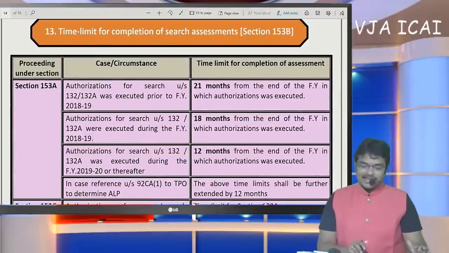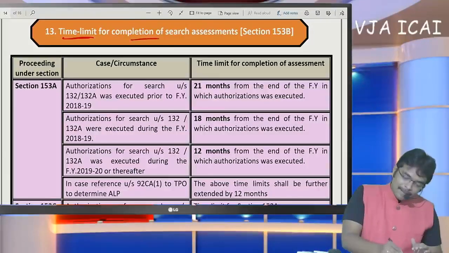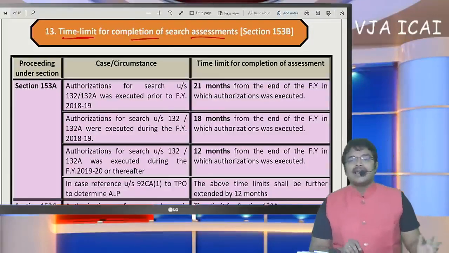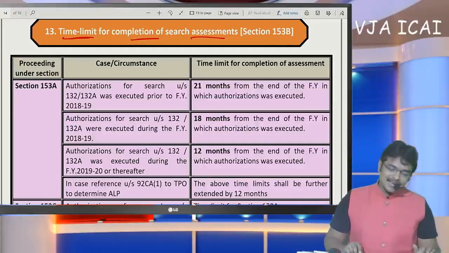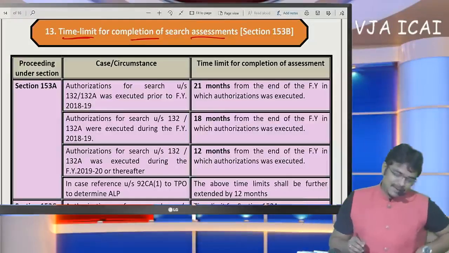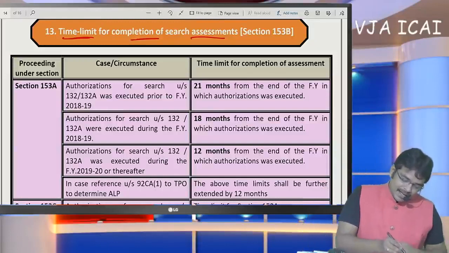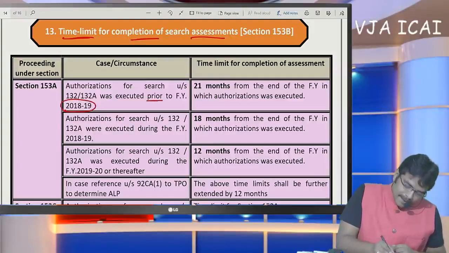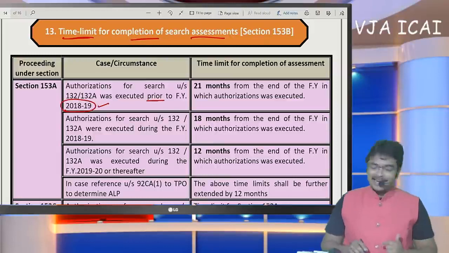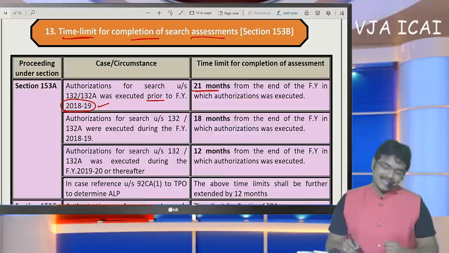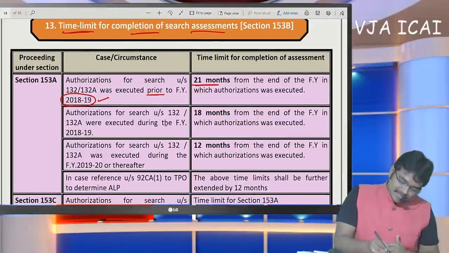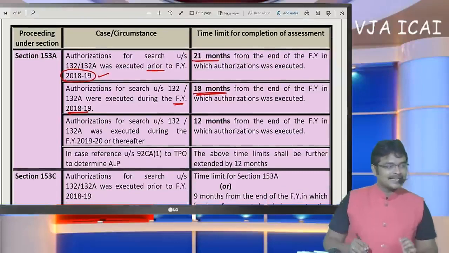And now we are in the last phase regarding time limit for completion of the search assessment. Last we have discussed the time limit for completing income escaping assessment. Now we are going to discuss time limit for completing the search assessment. Search assessment has to be completed if search has been executed prior to 1819. Before 1819, if search has been executed, within 21 months it has to be completed. 21 months has been given for search commenced before 1819. Okay, but search during 1819, 18 months time limit has been given to complete the search assessment.